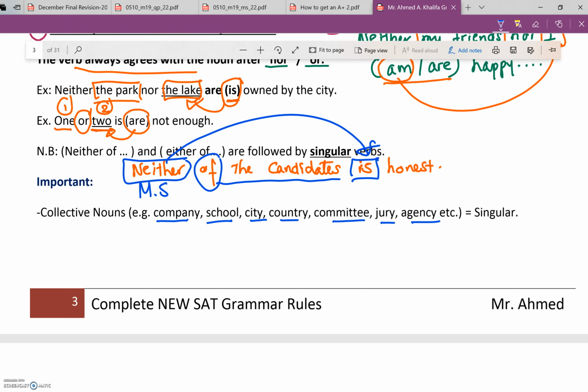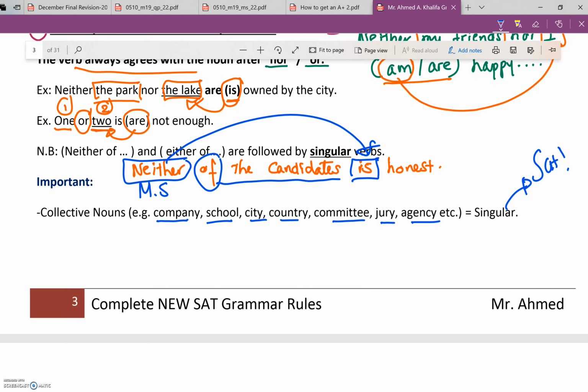collective nouns could be singular or plural, but with the SAT, it is always singular, okay? What do you mean by that? If you mean the company as a whole unit, that's singular. But if you mean every member, every employee in the company, that's plural.